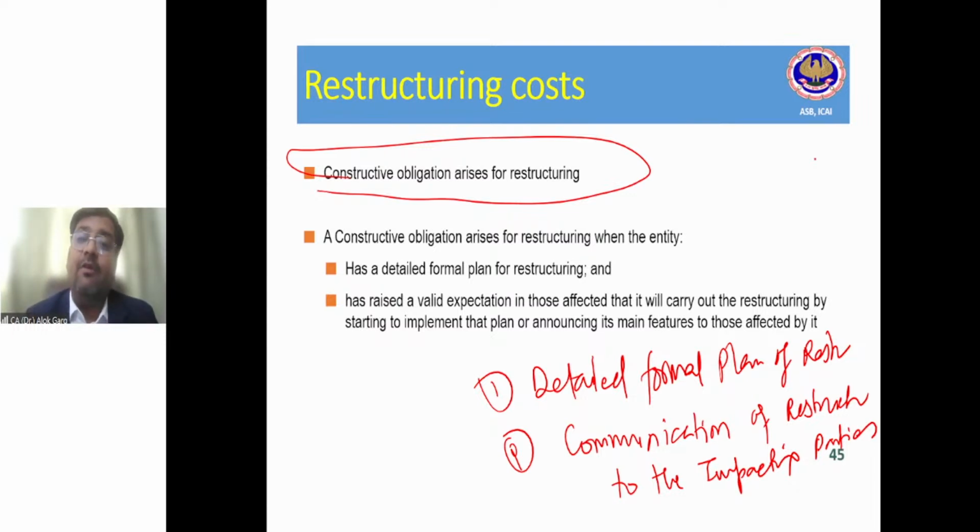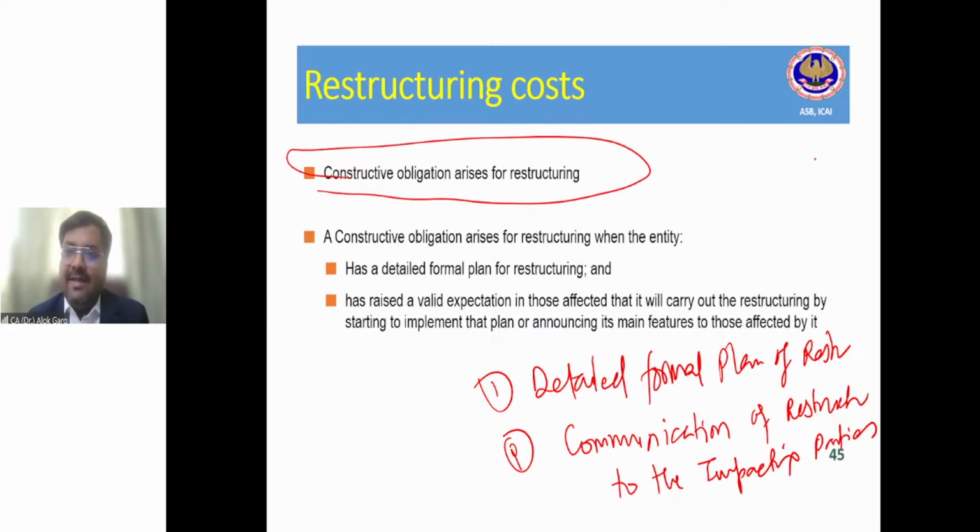And the restructuring provision is only required to be recognized when there is a constructive obligation. A constructive obligation will arise only in two cases, only when the entity meets two conditions. One, the entity has a detailed formal plan of restructuring. So inside the room, the board of directors has framed a detailed formal plan of restructuring, right?